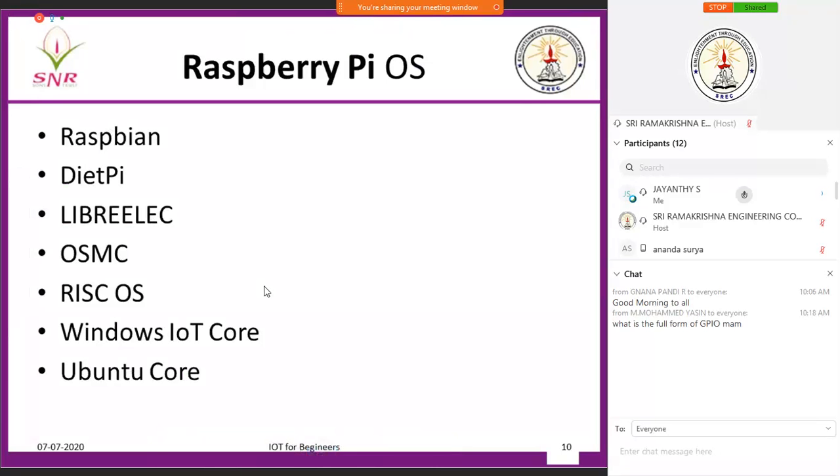To see another difference, the Arduino board you were seeing yesterday, did it have an OS? No, it did not have an OS. Whereas with Raspberry Pi boards, the most important advantage is that you can install an OS. That is why it acts as an independent system. It has its own OS, so you can set it up as real time. So you can use it for real time applications where the response will be very fast. Latency will be less. That is why this board has become so famous.